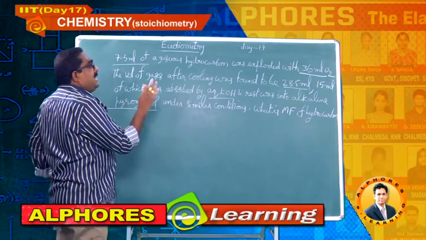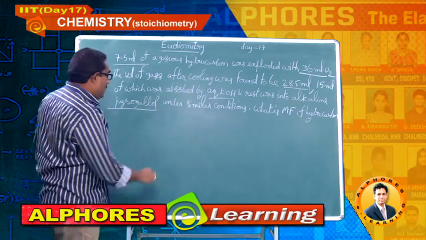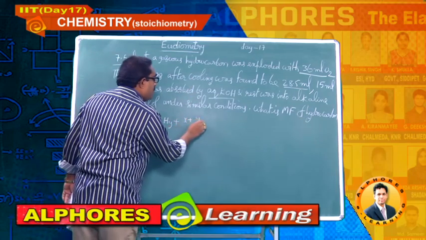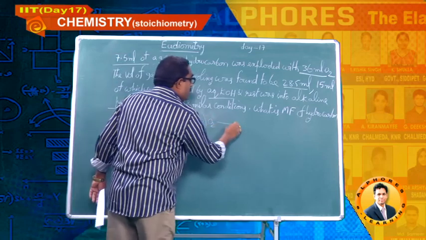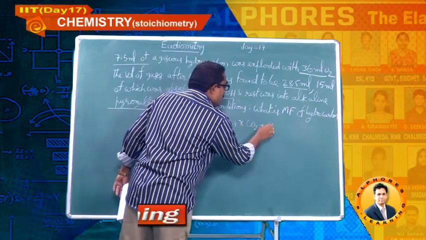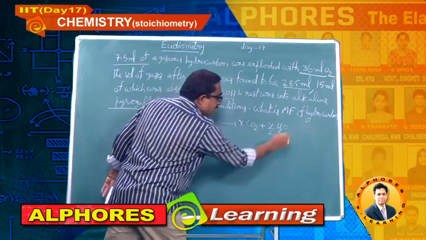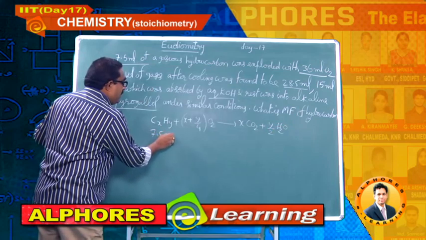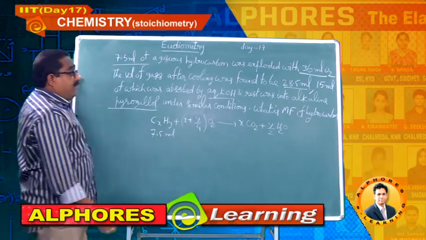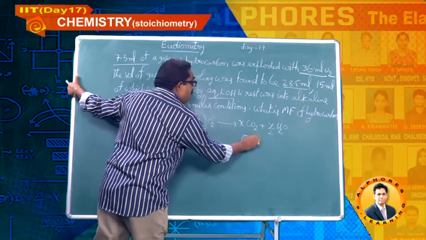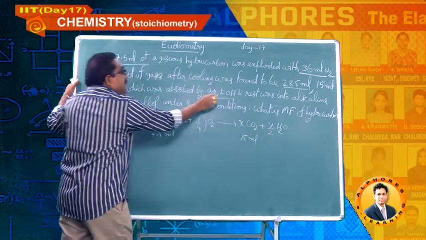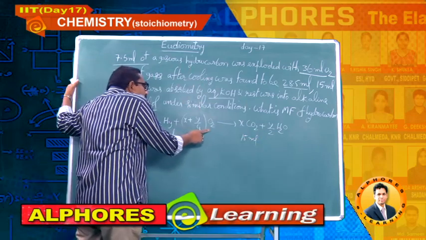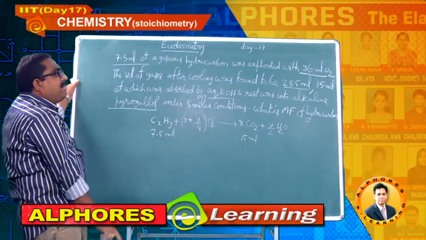Let me write the general combustion reaction for a hydrocarbon. CxHy plus (x plus y by 4) O2 gives rise to x CO2 plus y by 2 H2O. Here I have to take 7.5 ml, and 15 ml carbon dioxide is obtained, no doubt, because 15 ml was absorbed by aqueous KOH. Now I have to find what exact volume of oxygen is involved in the combustion.